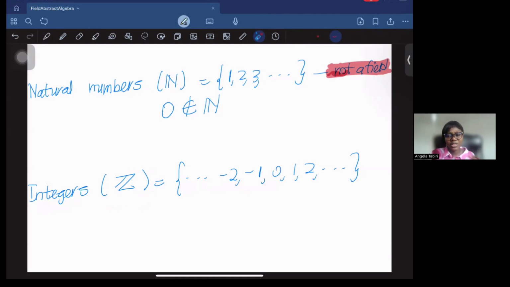Now, when we go to the non-zero elements under multiplication, you have your closure, you have your associativity, you have your multiplicative identity, but will we have multiplicative inverses?